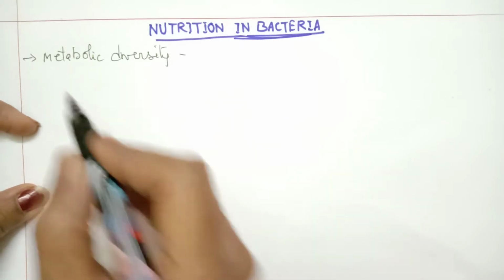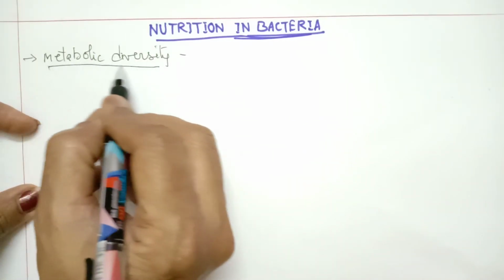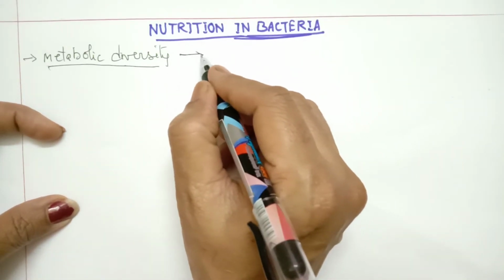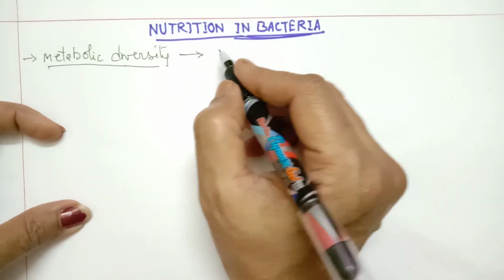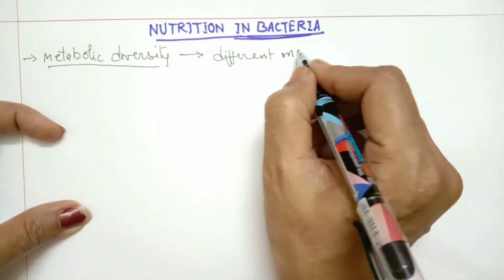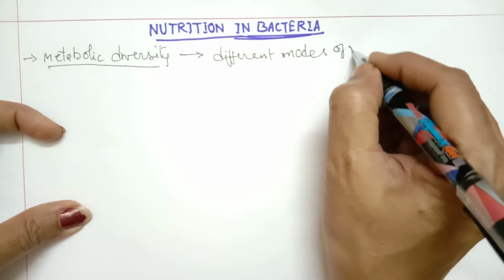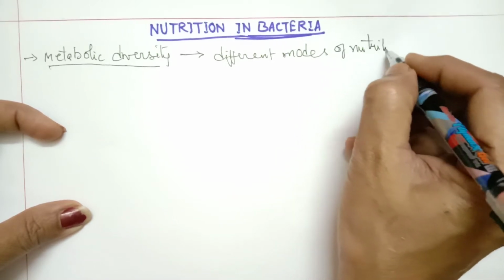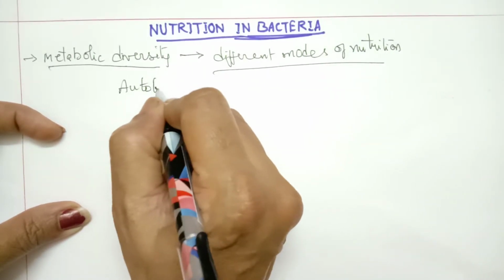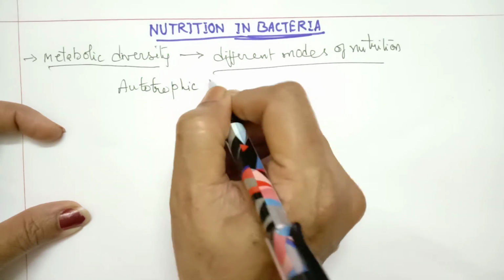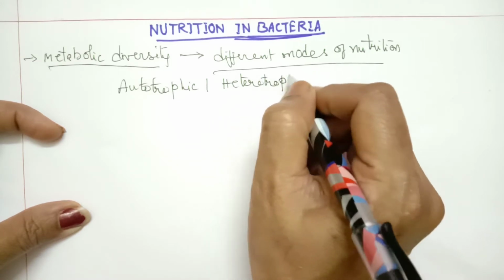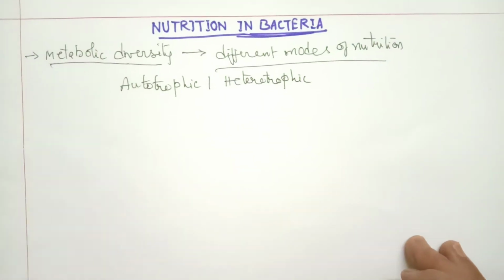So bacteria show extensive metabolic diversity. Extensive means very large metabolic diversity. This is because bacteria show different modes of nutrition. By different modes of nutrition, we mean bacteria show both autotrophic and heterotrophic modes of nutrition. So these types we are going to discuss in detail along with examples.